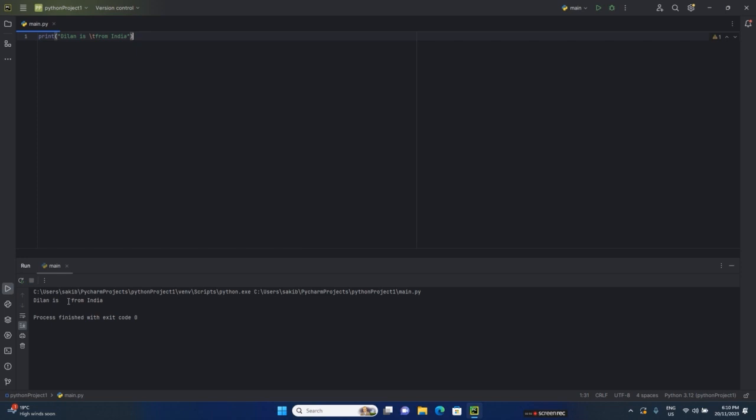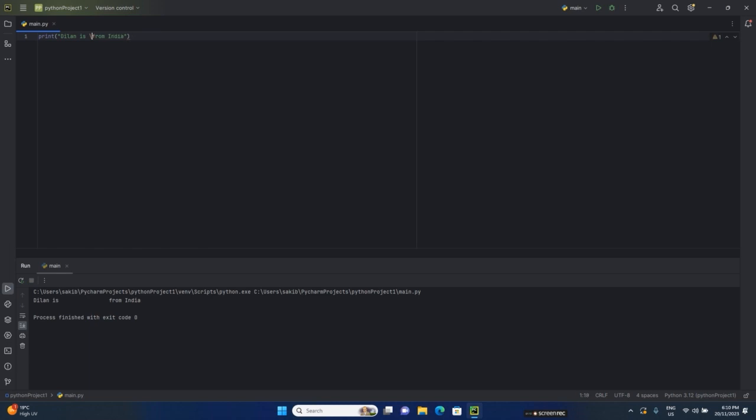So this gap is created here because of the use of backslash T. If we use multiple T, like we use here 4, it will make this space of 4 tabs. See, Dylan is from, then tab, from India. This is the use of backslash T.